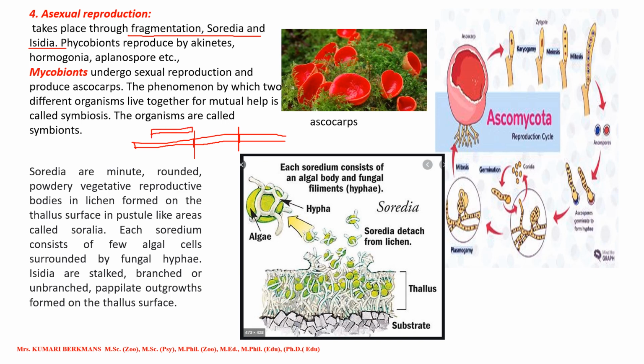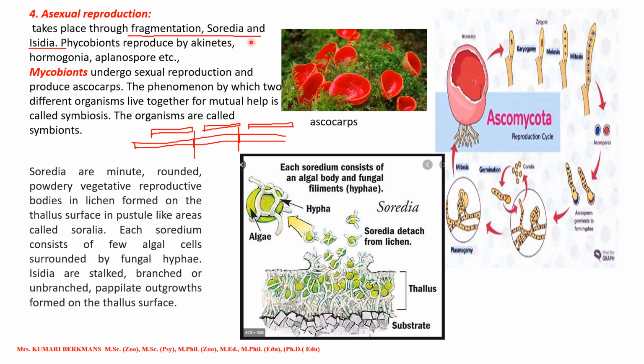Each segment grows as a full organism afterwards. This is called fragmentation. That is, the body of the organism splits into 2 or more parts, and each part develops as a new organism.